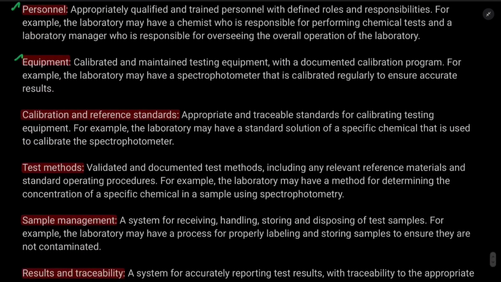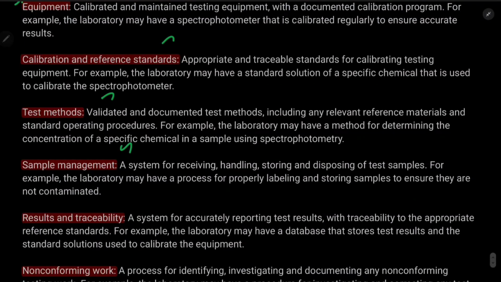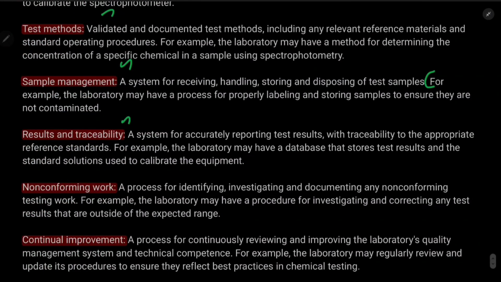Calibration reference standards. You should have proper calibration reference standards, which has been discussed many times. And test methods, how to test it. This is also simple. And sample management, how to prepare the sample. In the case of HPLC, you need to prepare the sample differently, and in the case of GC, you need to prepare the sample differently. So preparing the sample is a key part, and you should have proper knowledge about how to manage the sample. Results and traceability, which we have discussed many times. The laboratory may have a database of stored test results, so they will check it against the previous samples and test results.